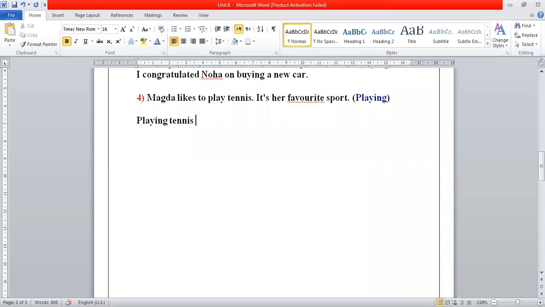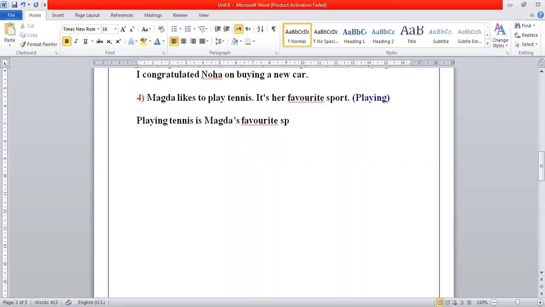Magda likes to play tennis. Yes, Magda likes to play tennis. It's okay. And it's her favorite sport. Try to mix the two sentences together in one sentence by saying playing tennis is favorite sport. We don't need sport here now. Playing tennis is Magda's, because we want to show the position, so we will need the apostrophe S. Playing tennis is Magda's favorite sport. Okay?